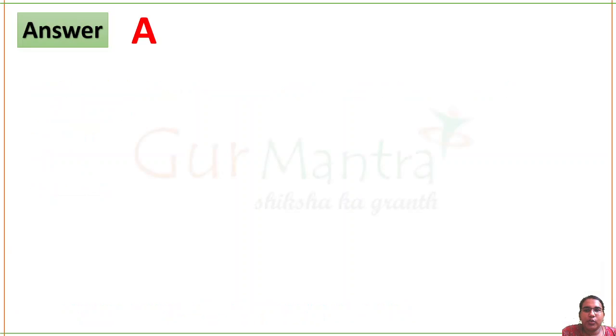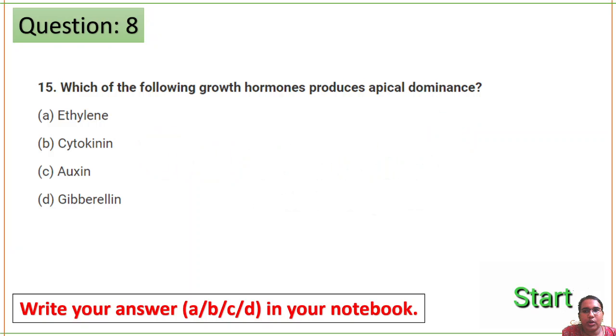So the correct answer for this question is agrobacterium. Next question. Which of the following growth hormones produces apical dominance?